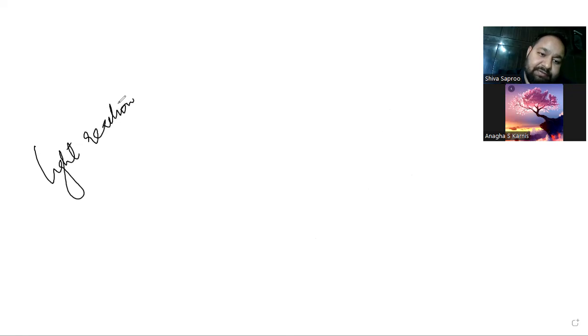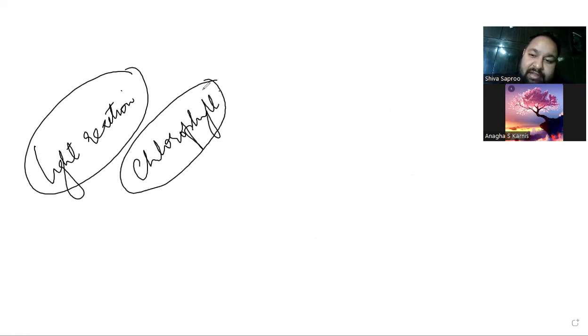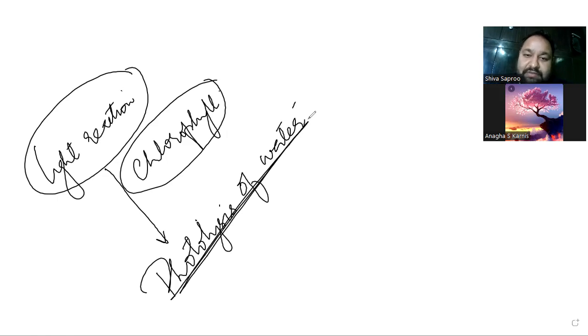Now, what happens in light reaction? First of all, the light reaction takes place in presence of chlorophyll. That means light reaction requires chlorophyll. And if it requires chlorophyll, where in the chloroplast is chlorophyll present? In the thylakoids. Now what happens in light reaction is that there is photolysis of water. You know what is photolysis? Breakdown of water in presence of sunlight, by the energy from sunlight.